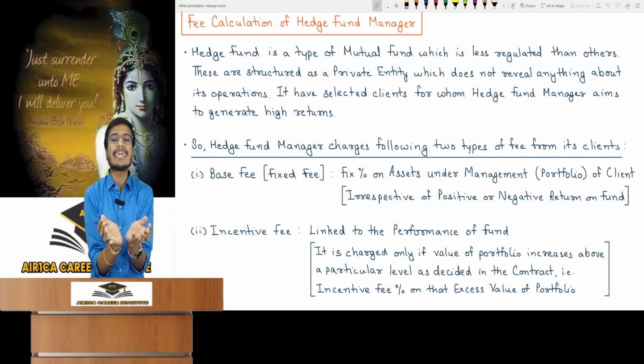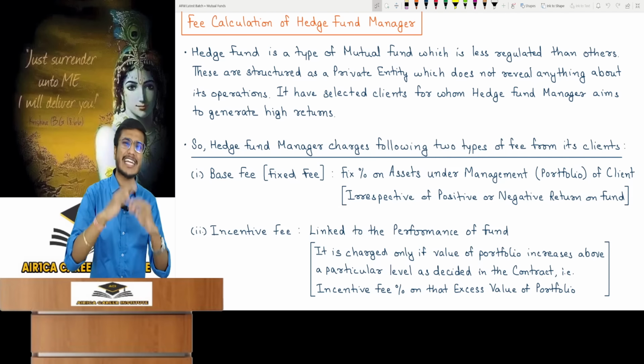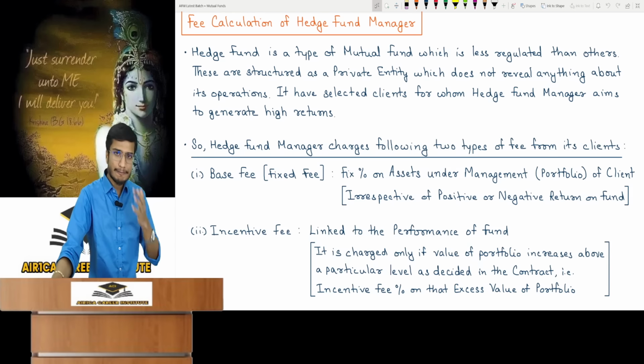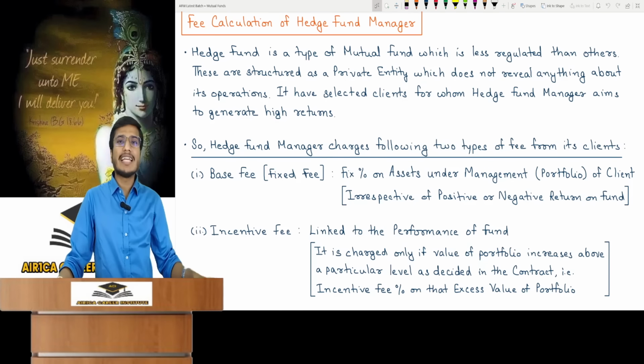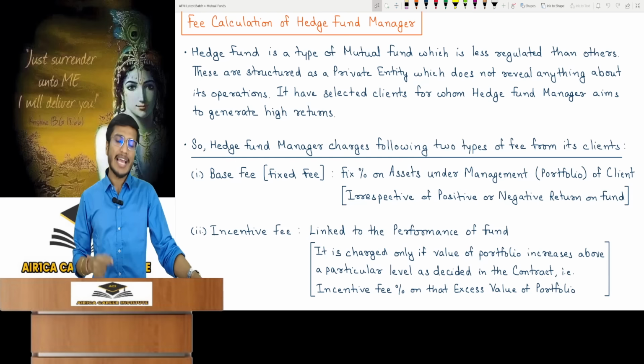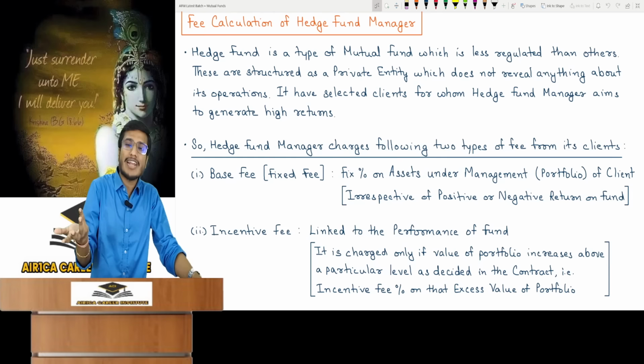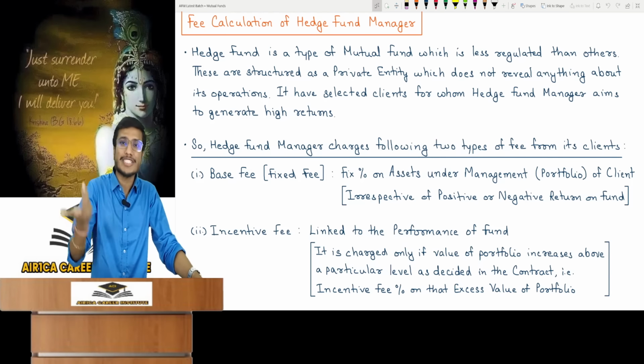So I register it as a private entity and then create a private business like an LLP. I will not reveal anything about my operations in this. When I don't reveal any of my operations, the government says that in this case, they will impose a restriction upon you. You cannot advertise your hedge fund to the public. Because you keep operations private, if you commit fraud, who is responsible?